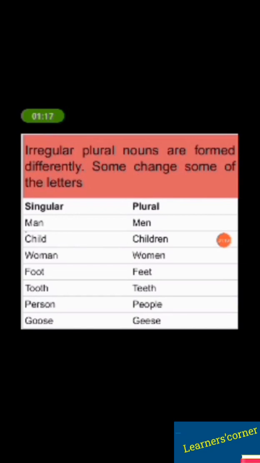Okay, children, let us come to irregular plural nouns. Irregular plural nouns do not take s or es. These ones are formed differently. Here are some of the common examples of irregular plural nouns. Man, men, child, children, woman, women, foot, feet, person, people, etc.